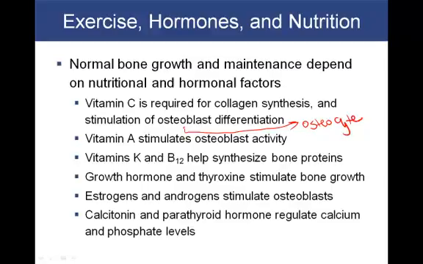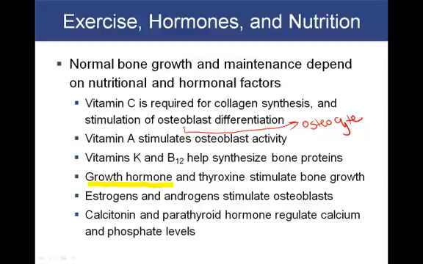We have a couple of hormones, growth hormone and thyroxine, which is a thyroid hormone. They help stimulate bone growth. We're going to look on the next slide at what happens when we have mishaps with growth hormone. Estrogens and androgens help stimulate osteoblast activity.